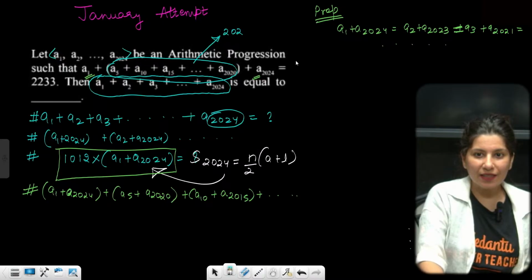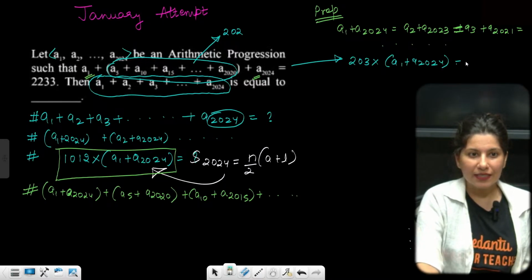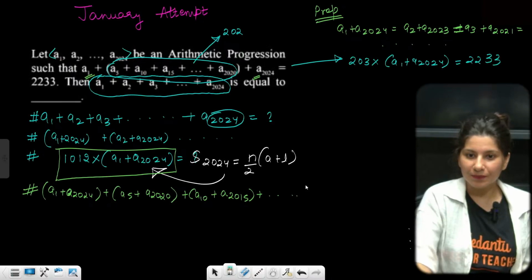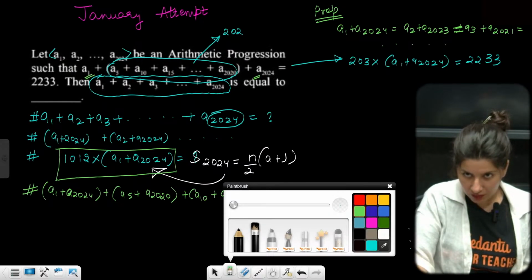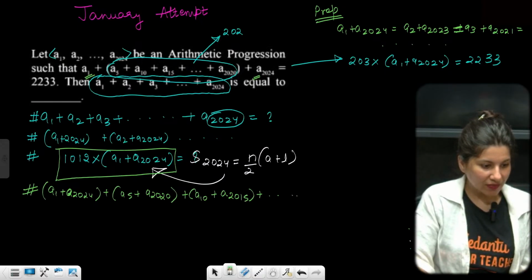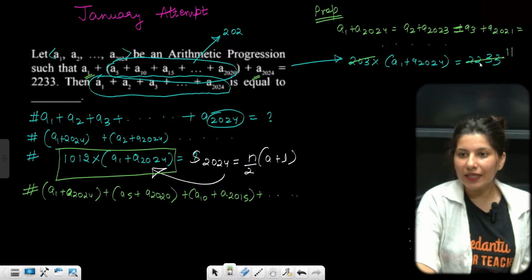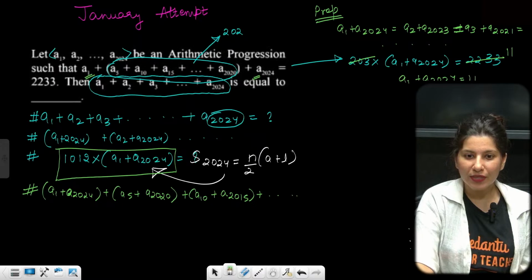So this thing over here is 203 into A1 plus A2024. All are equal, right? That is 2233, which is the table of 23, so 203 into 11. A1 plus A2024 is going to give you 11.